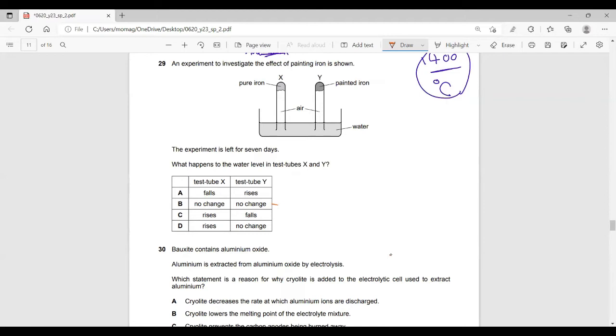So no change. Why? Because here we don't have rusting, we don't have water moving up to react with the iron. But here we don't have paint, we have pure iron, so both air and water will go and react, so the level of water here will go up. So I need rise here. So D.